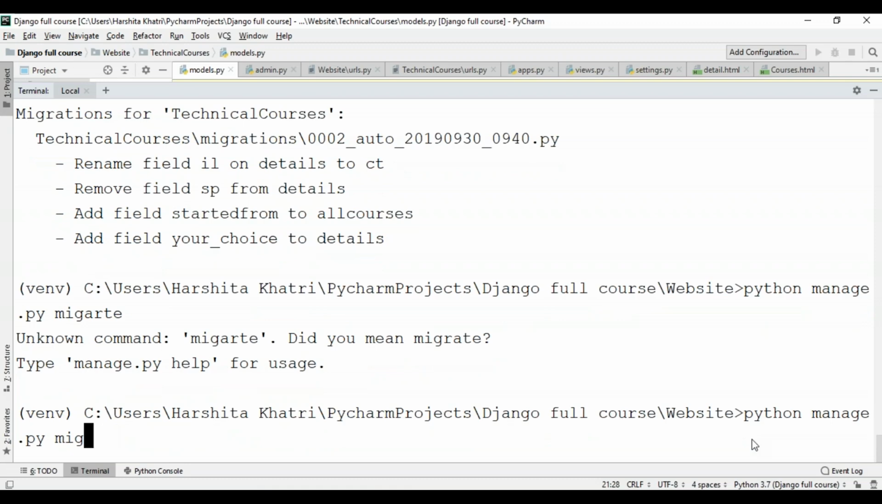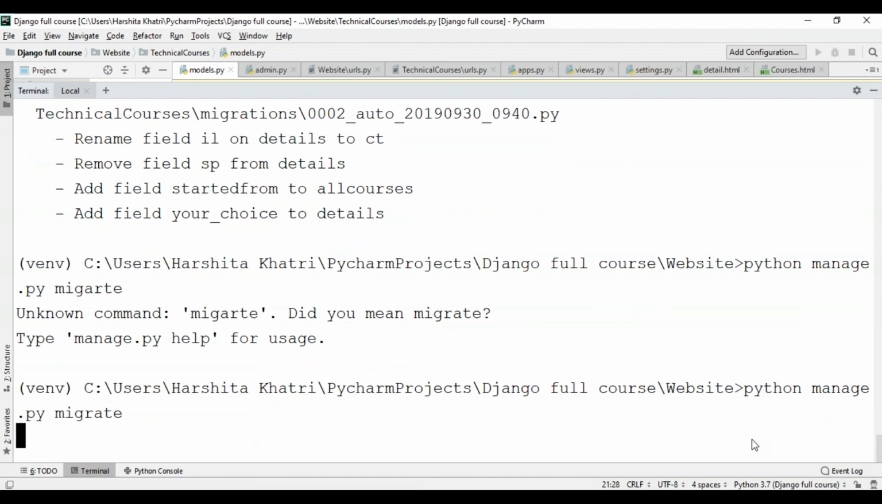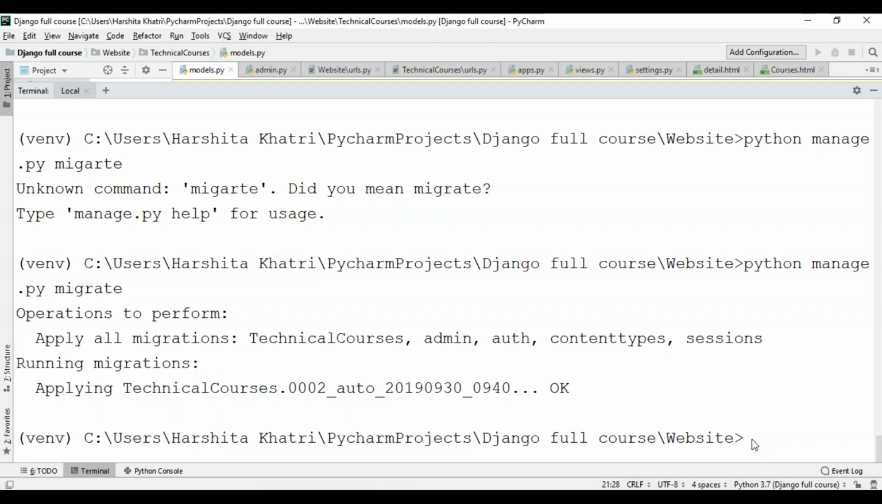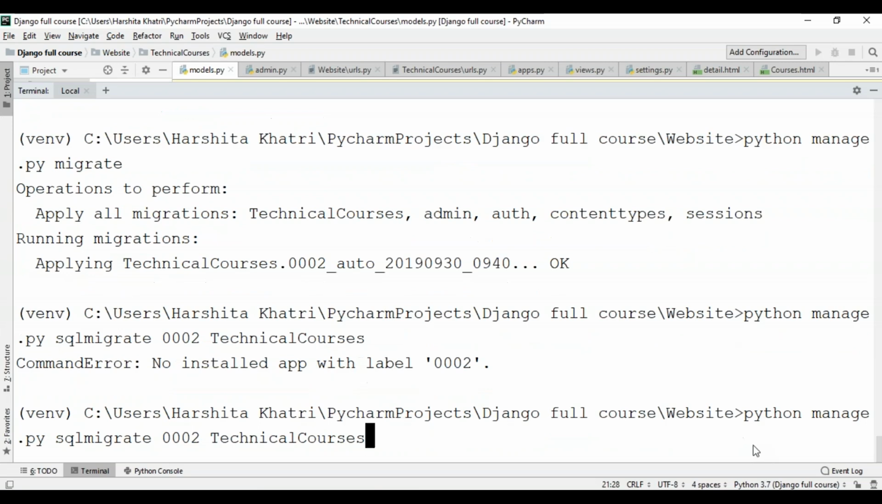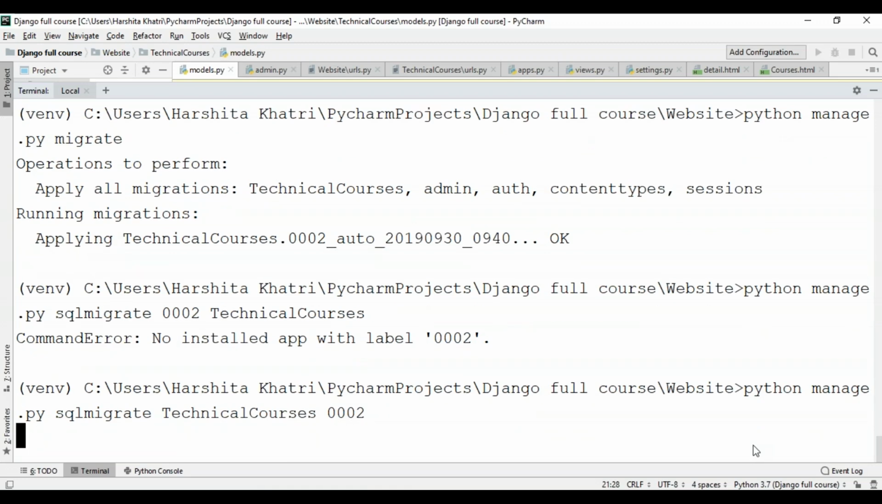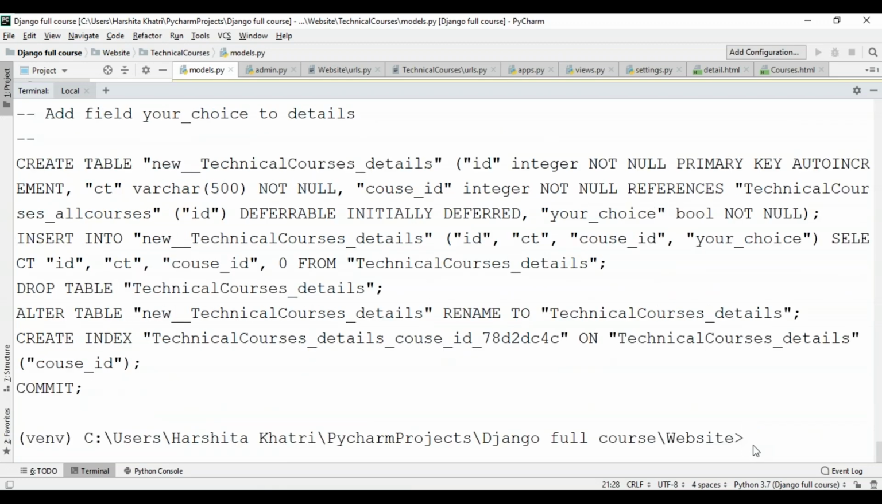I've made a spelling mistake again. That's migrate. After I'm done with that, I'll have to use python manage.py sqlmigrate, and specify the name of my app, which is technical_courses, followed by the ID, which was 0002. Sorry guys, I'll have to specify the name of my app before the ID. So that's technical_courses, followed by the ID, which is 0002, and then I'll hit enter. Okay, so now my tables are ready.